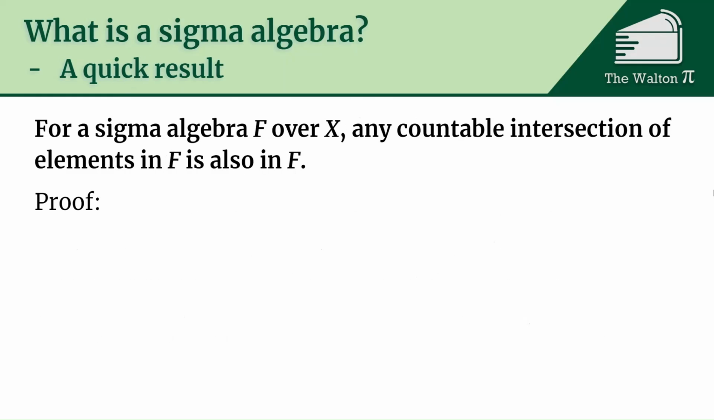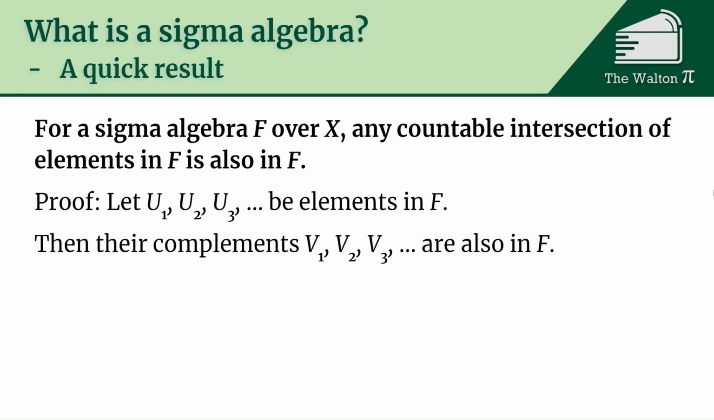Now, a quick result that we can figure out is if we have a sigma algebra F over X, any countable intersection of elements in F is also going to be in F. So, let's say that U1, U2, U3, ... are all elements in F, and their complements, V1, V2, V3, ... are also going to be in F. Then V1 union V2 union V3, ... is in F because that is the countable union property. So any countable union has to also be in F. So that means they're countable unions in F.